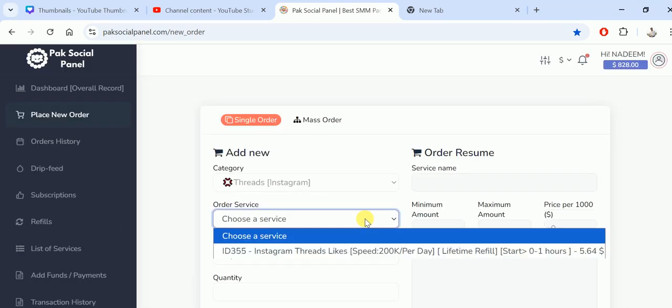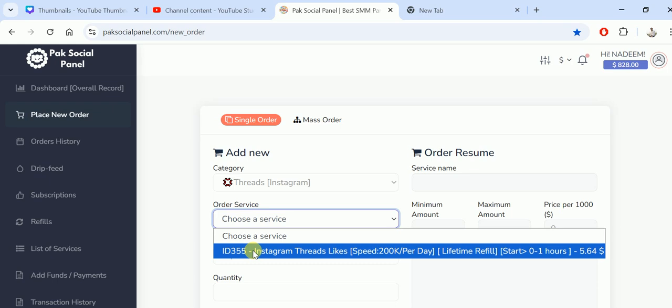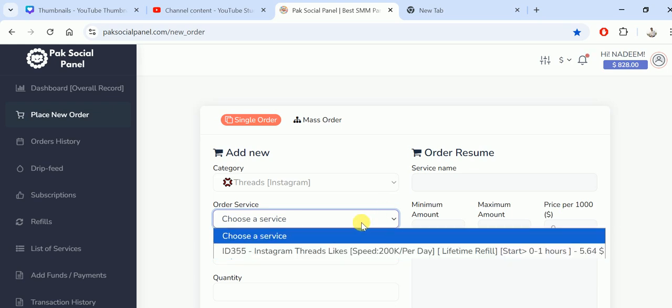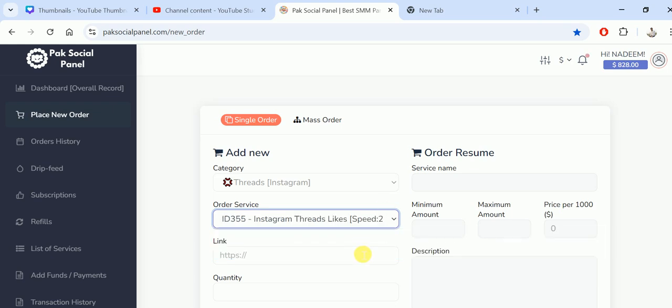So there is one service, ID 355, Instagram thread likes. Speed is 200k per day. Lifetime guarantee. Starting time is almost 60 minutes or 1 hour, and the price for 1,000 quantity is $5.64. If you select it, the minimum amount is just one.